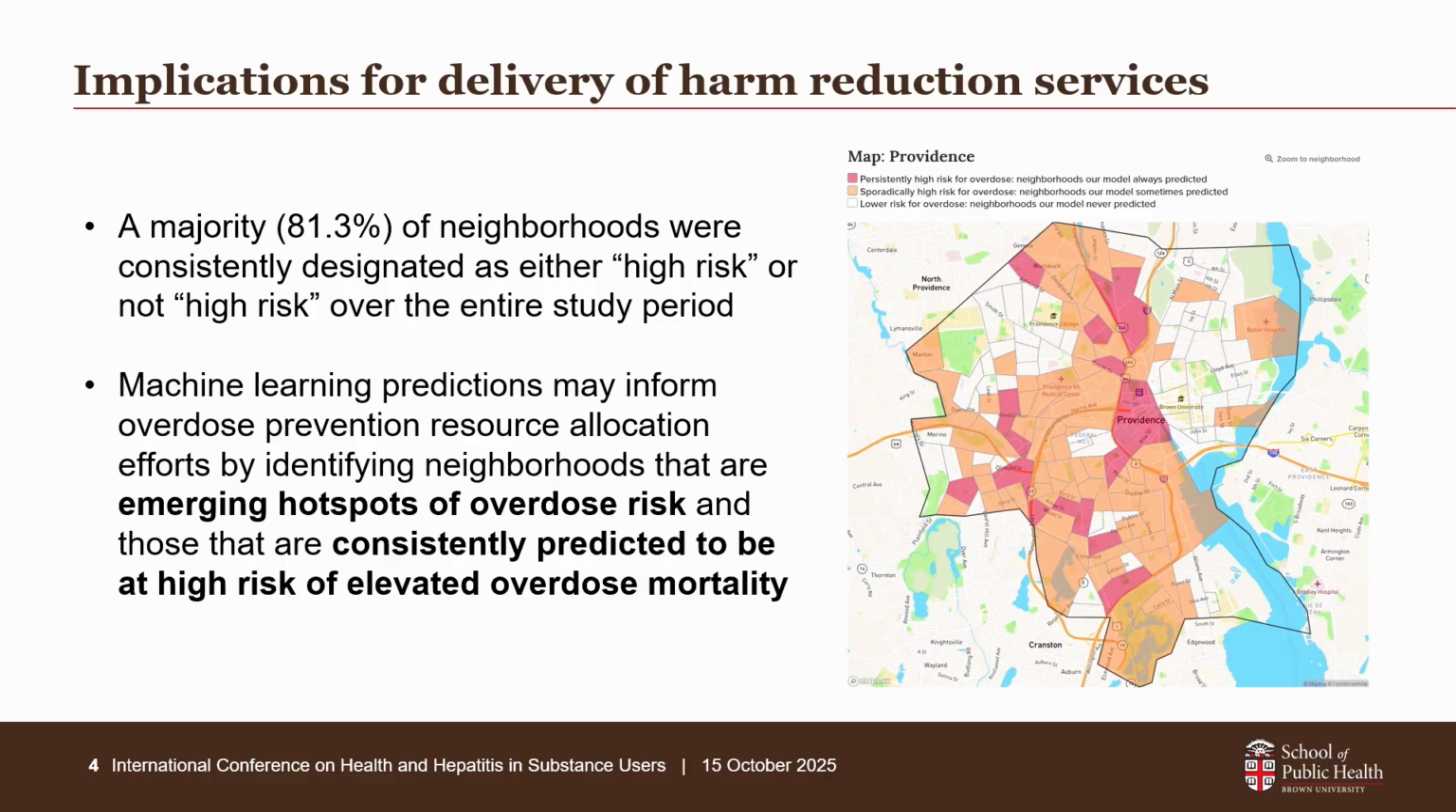And so we can use machine learning predictions like this one to continue to inform overdose prevention resource allocation, and particularly to identify these neighborhoods shaded in orange that might be emerging hotspots of overdose risk.